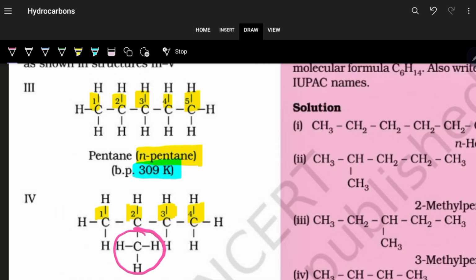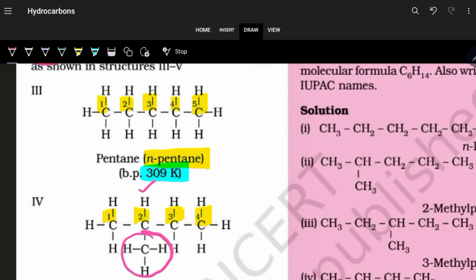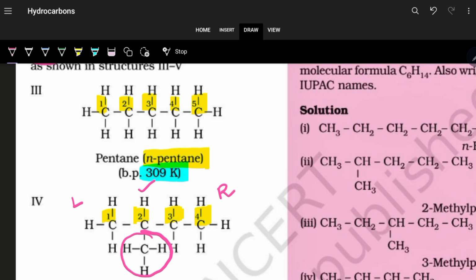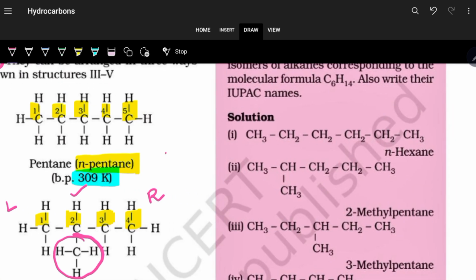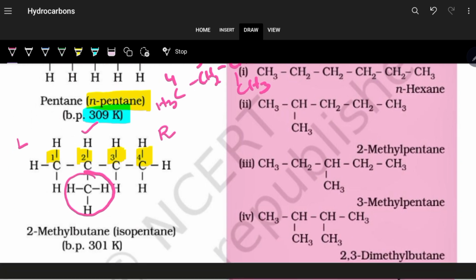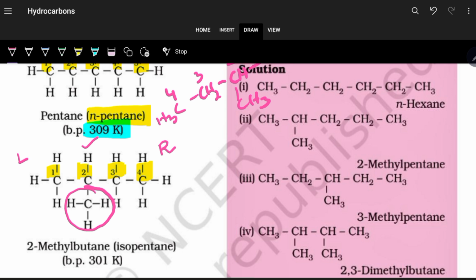If I keep it on this carbon, then it is carbon number 2, because I am numbering from left to right. If I shift the position and write CH3, CH2, then CH, a CH3 over here and a CH3 over here, this is also the 2 position having methyl. So 2-methylbutane,